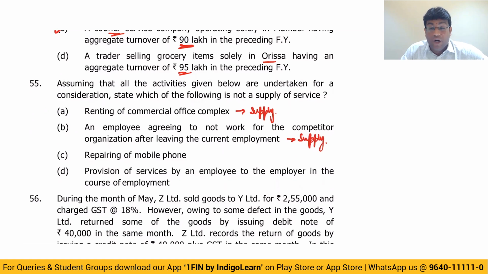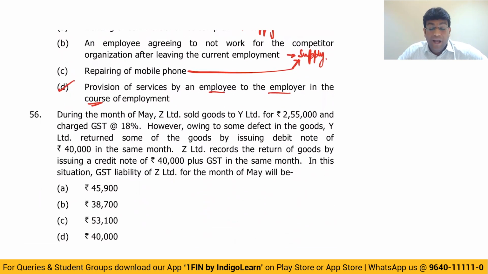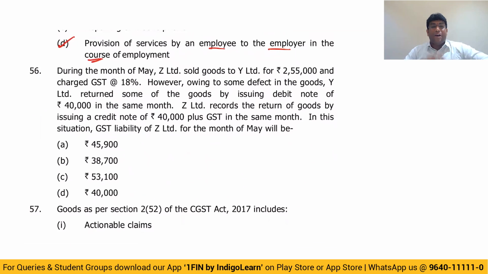Exemption is only when, which is not a supply, only when service is given by employee to employer in the course of employment. Repairing of mobile phone, that is also a supply. Provision of service by employee to employer in the course of employment, that is definitely not a supply because that is covered in the point of transactions which are neither supply of goods nor supply of service.